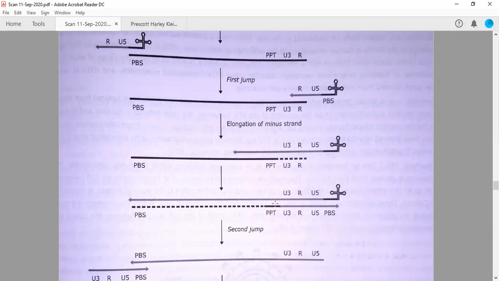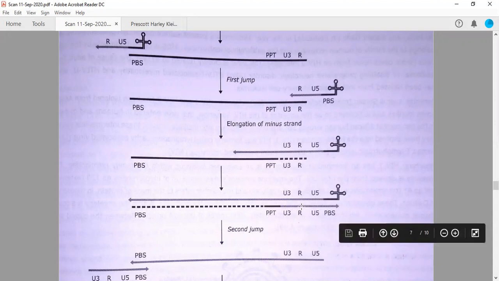Therefore, it will not be cleaved, and from here another complementary strand of DNA synthesis will take place using this particular DNA strand as template. So it is known as DNA-dependent DNA synthesis to make a double-stranded DNA. This is called the second jump because a complementary strand, this PBS site, primer binding site, will be copied, because this primer is already attached to this strand, right?